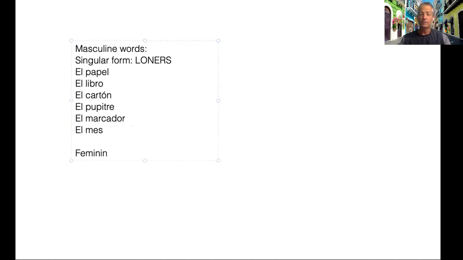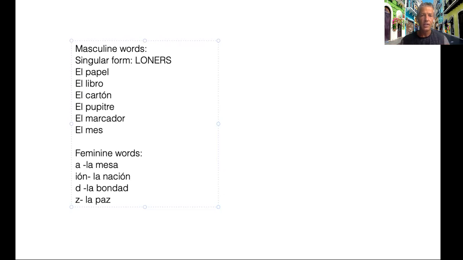Feminine words. In the singular form, they generally tend to end in these endings. A, I-O-N with an accent on the O, D, and Z. Okay? For example, la mesa, la nación, la bondad, la paz.